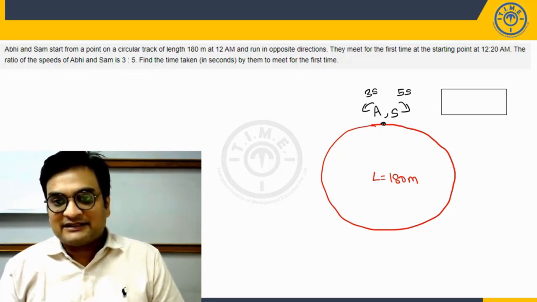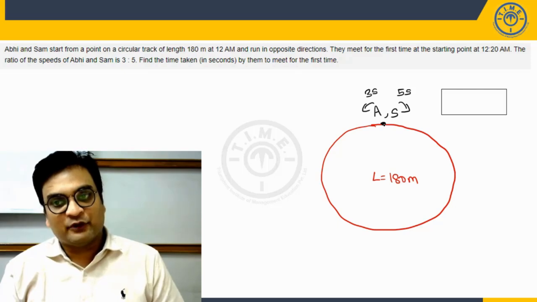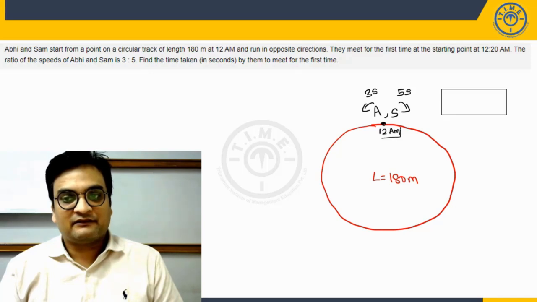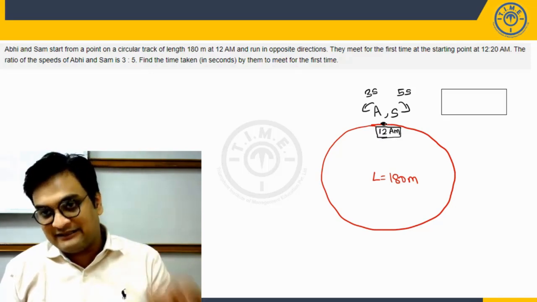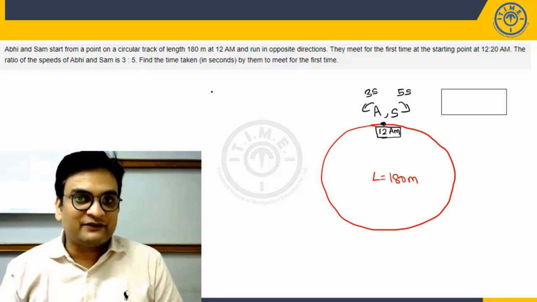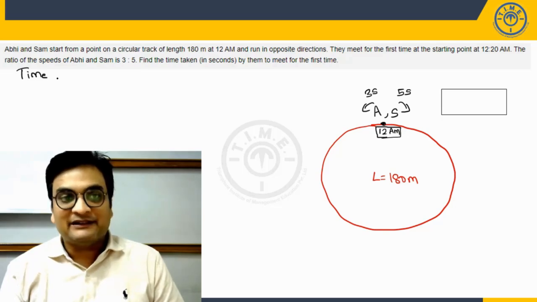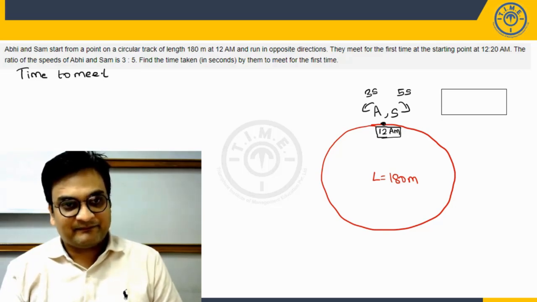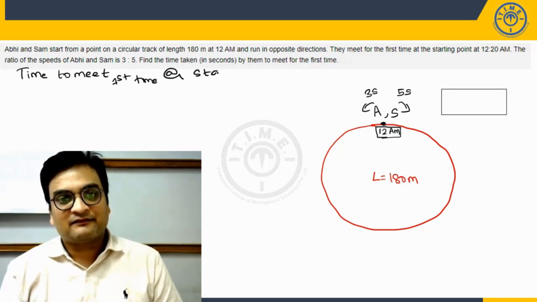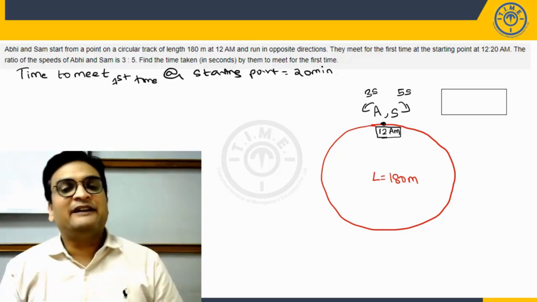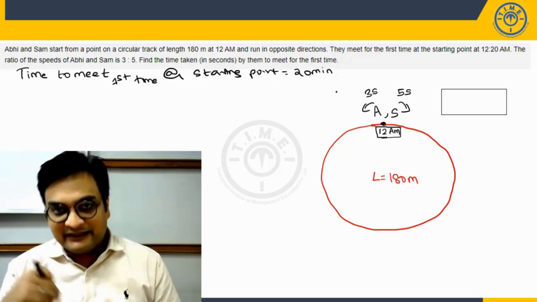They started running from this point at 12 am. They are again coming back to the same point at 12:20, that is after 20 minutes. So can I say the time taken for them to meet for the first time at the starting point is 20 minutes. And please note, we have a formula for finding out the time when two people will be meeting at the starting point.